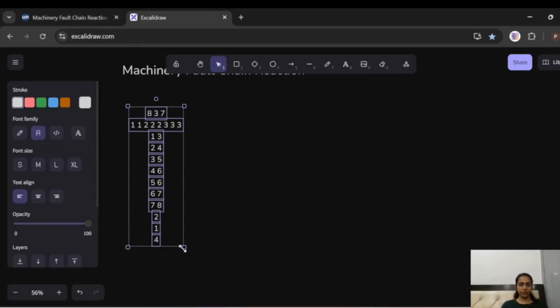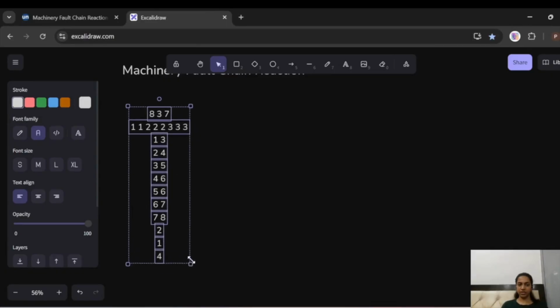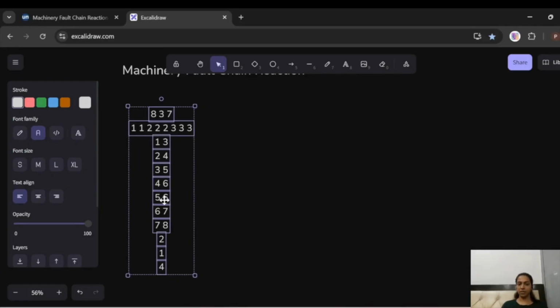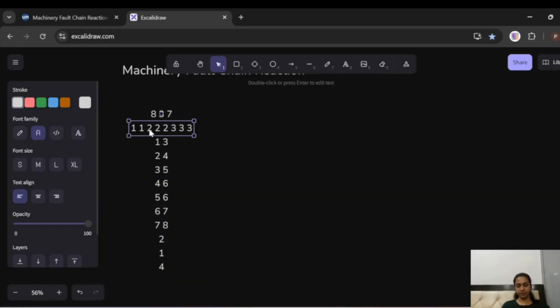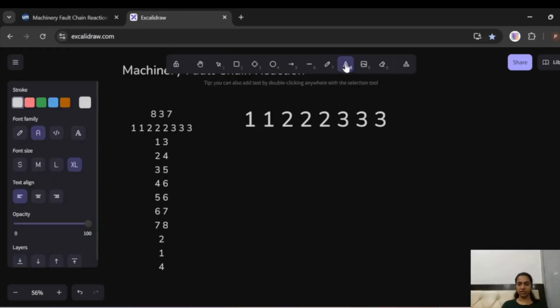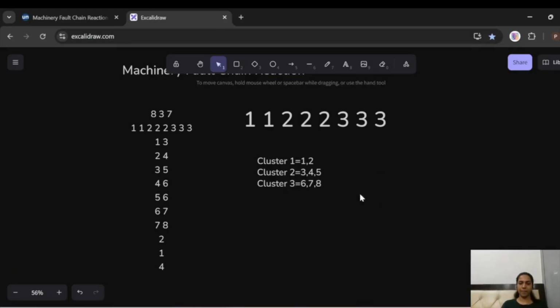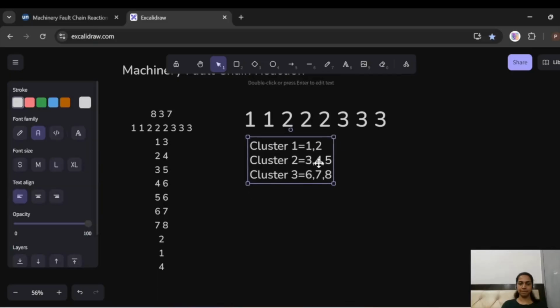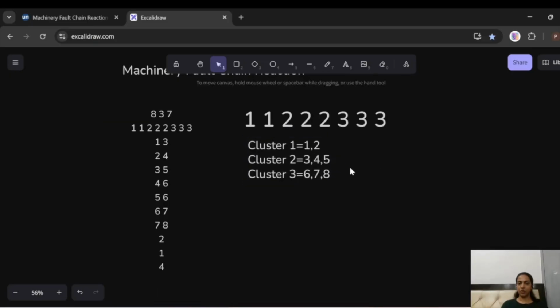Firstly, we see that we have 8 machines, 3 clusters, and 7 dependencies. And this is our cluster configuration. So we have 3 clusters, right? Cluster 1 has the values 1 and 2. Then cluster 2 has the values 3, 4, 5. And then cluster 3 has the values 6, 7, 8.